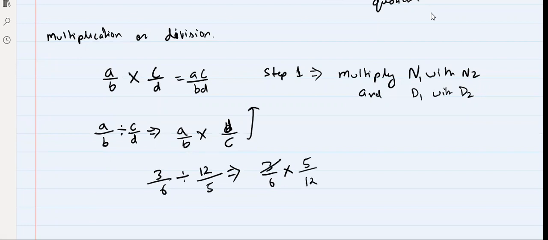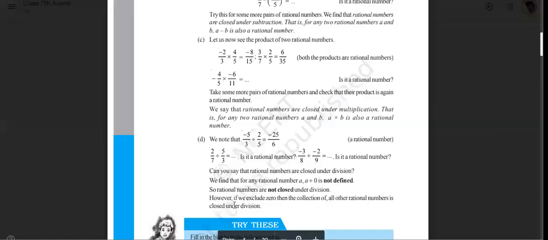So 3 by 12 is 4 times, so it will be 5 by 24. Very good.